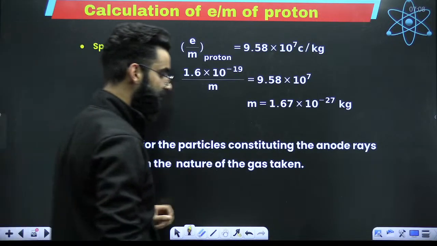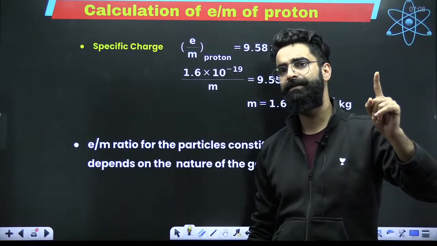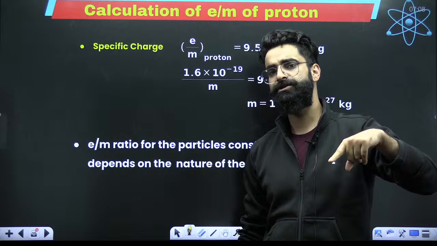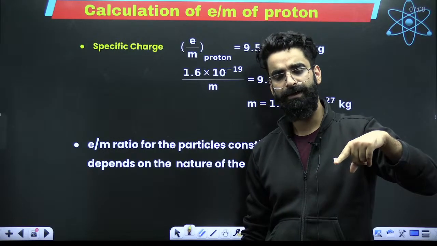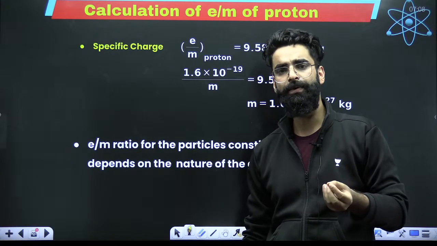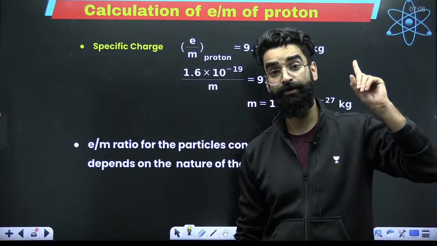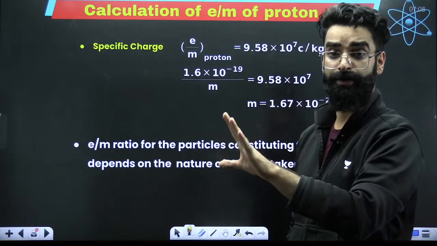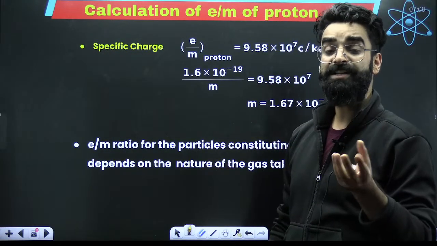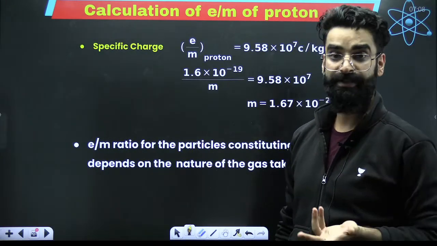It was the time, since the e/m ratio of the electron was calculated, and the charge on the electron was also calculated. Perfect. If you know the e/m ratio of the electron and the charge on the electron, the mass of the electron can be easily calculated. I'm talking about cathode rays. The e/m ratio of the electron you already know. The charge present on the electron you already calculated with the help of Millikan's oil drop experiment. So the mass of the electron can be calculated.